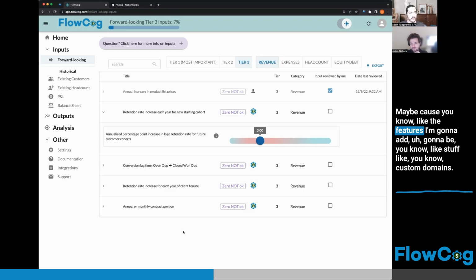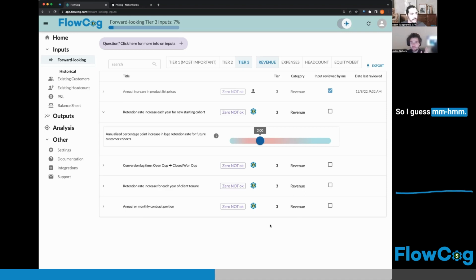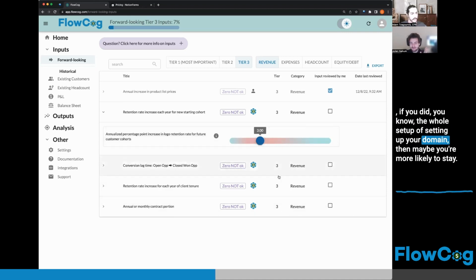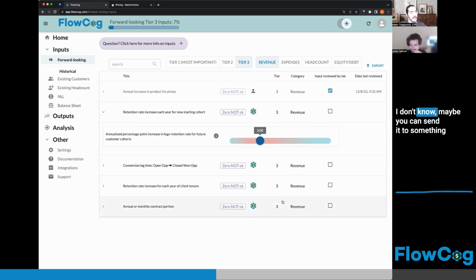Maybe, because the features I'm going to add are going to be stuff like custom domains. So I guess if you did the whole setup of setting up your domain, then maybe you're more likely to stay. Okay. But I don't know. Like maybe... Well, you can set it to something small.